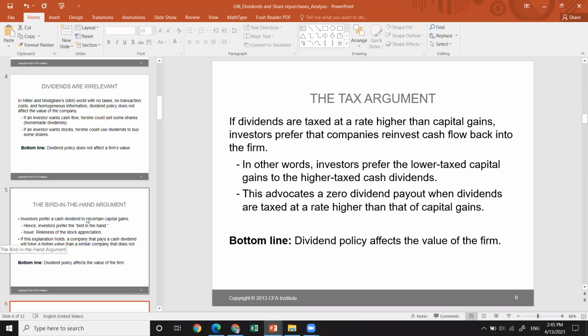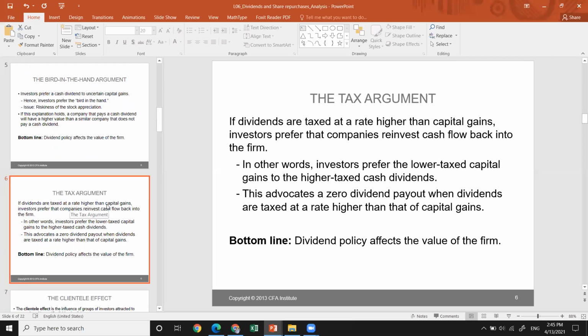So you will not get a gain, but a capital loss. This type of investor says we should have a bird in hand. The issue here is the riskiness of stock appreciation. So the dividend policy has some impact.